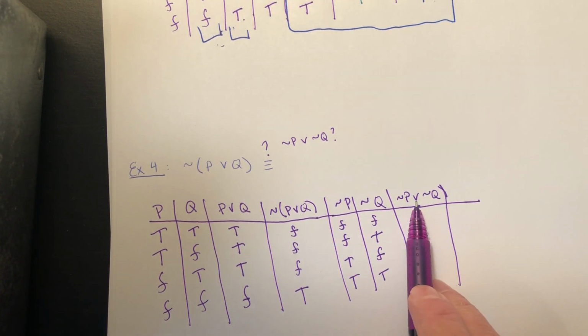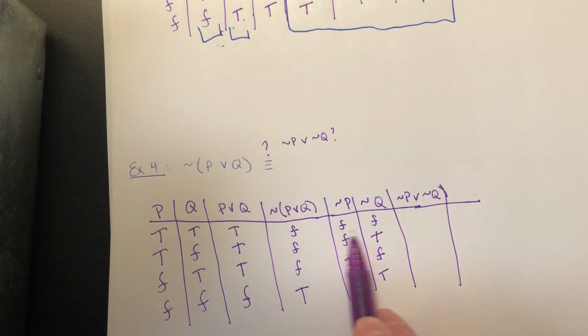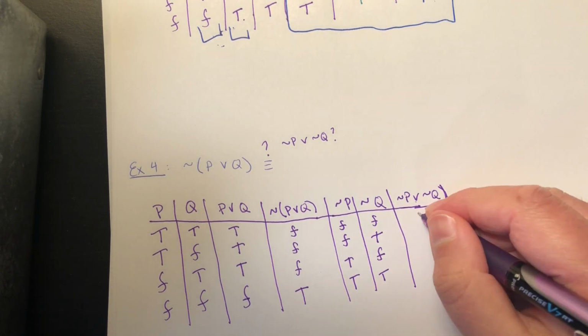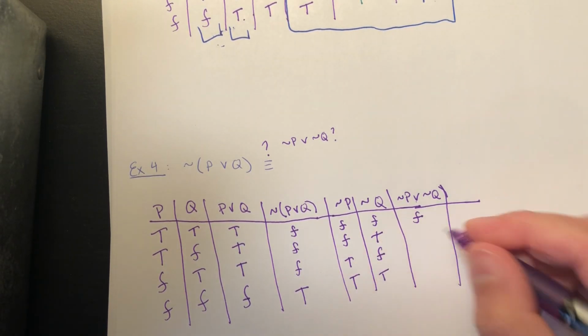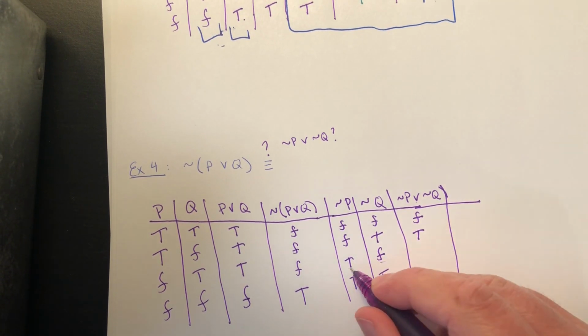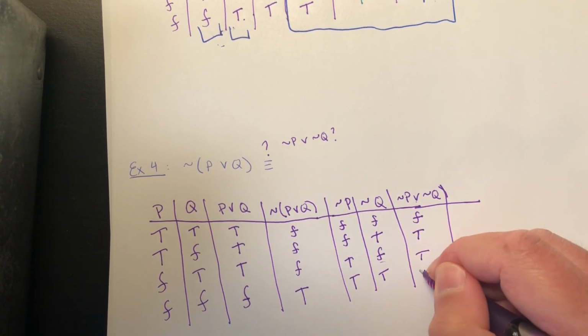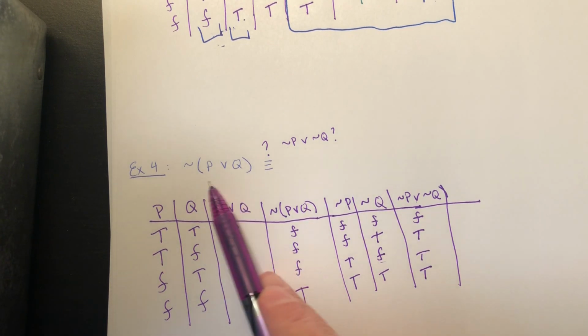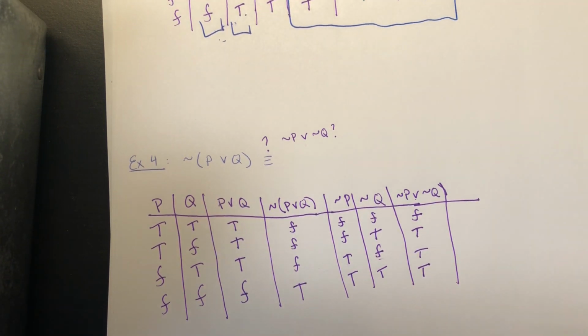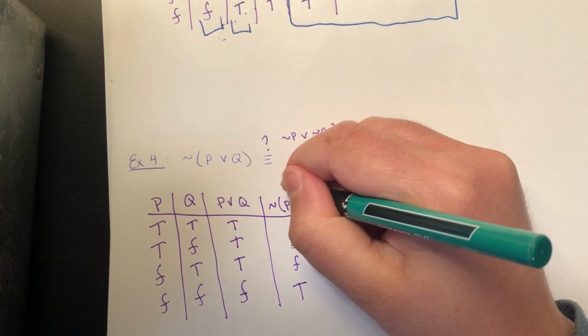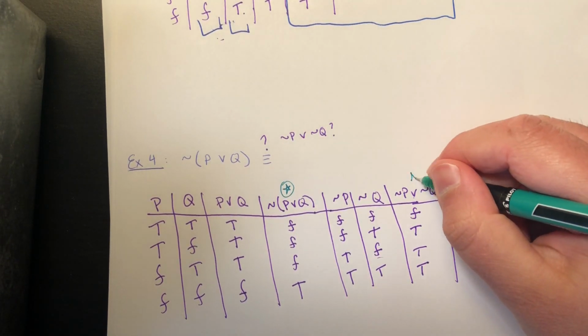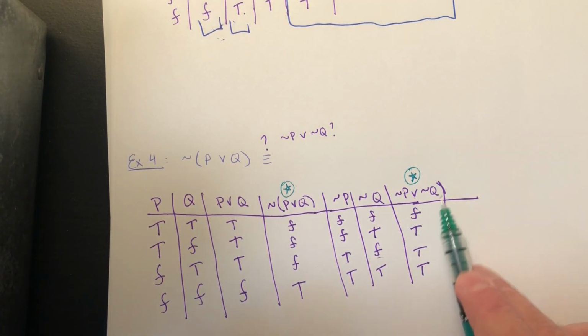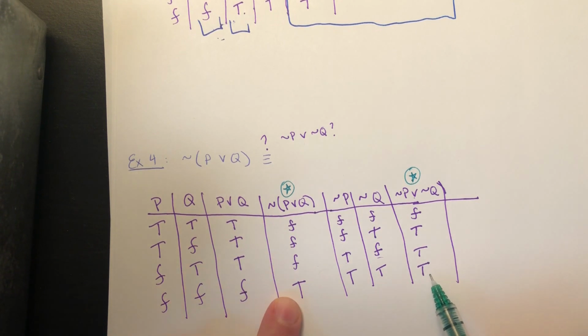And so not P or not Q is going to be the disjunction of these two columns here. So it's an or statement, so as long as at least one is true, the entire or statement is true. All right, in the first case, nope, not at least one is true, so this is false. But in the second case, true. In the third case, true. And in the last case, true. All right, so are these statements logically equivalent to each other? Is the negation of P or Q, that's this column, going to give you the same column as not P or not Q? No, they are not logically equivalent to each other.